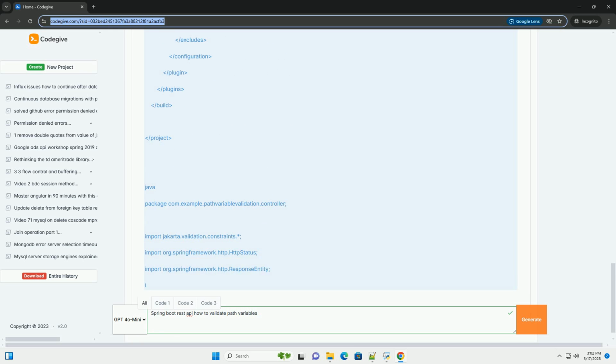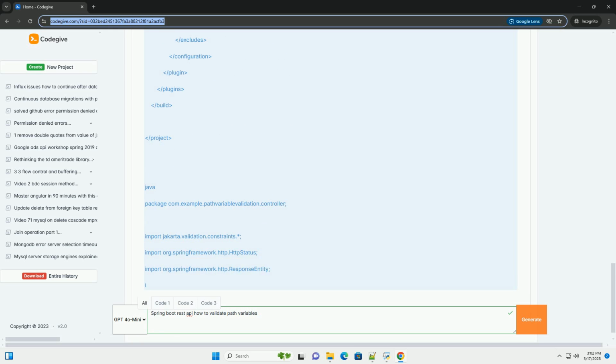1. Project setup. Let's create a new Spring Boot project using Spring Initializr, start.spring.io. Add the following dependencies. Spring Web for building REST APIs. Validation for JSR 303 Bean validation. Lombok, optional, for reducing boilerplate code like getters and setters. Here's an example pom.xml for Maven.